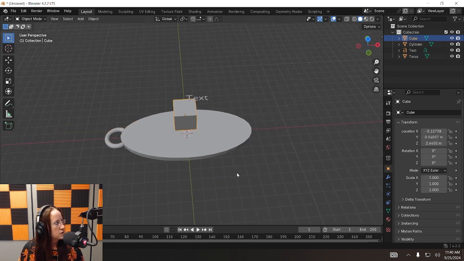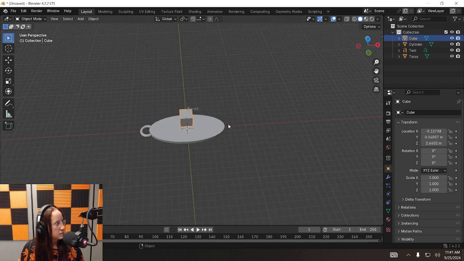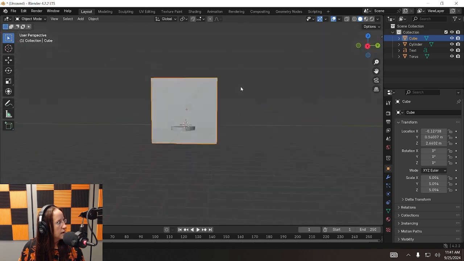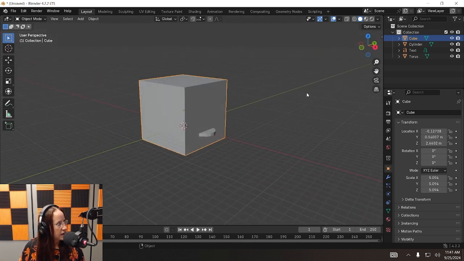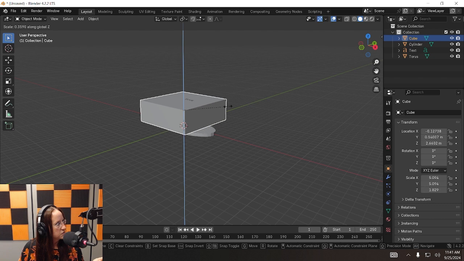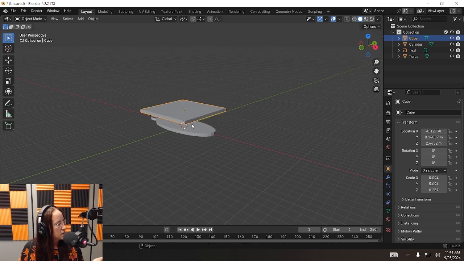Select your cube and scale, zoom out so you can see what you're doing. Scale it up nice and huge. Press S. And now we want to flatten it. So we're going to scale it. Press S, then Z. Move towards the center. Flatten that thing. Looks good.